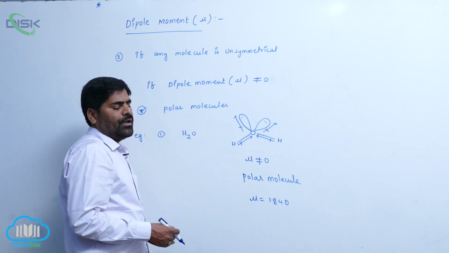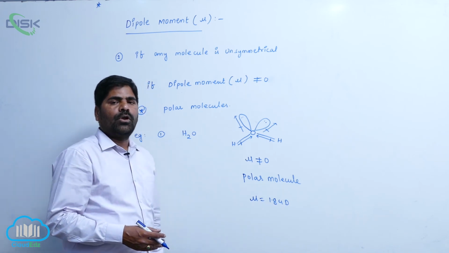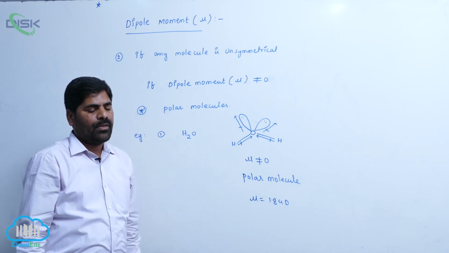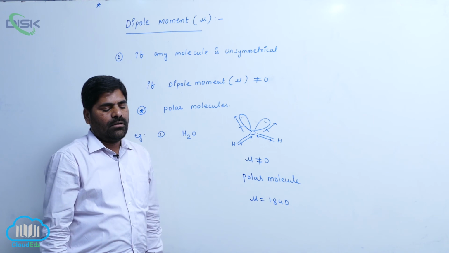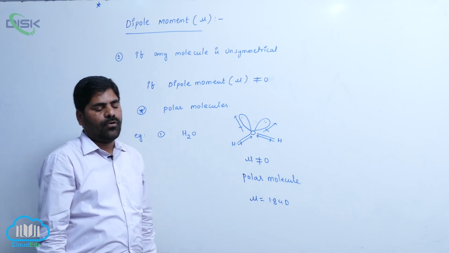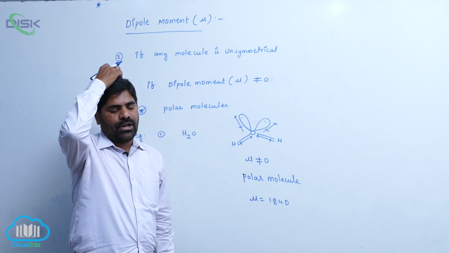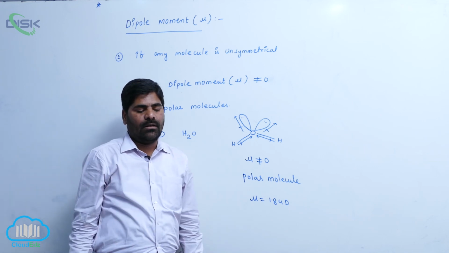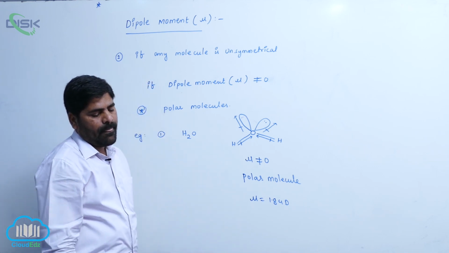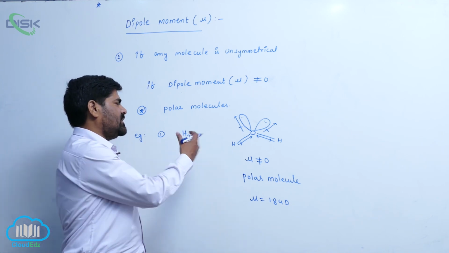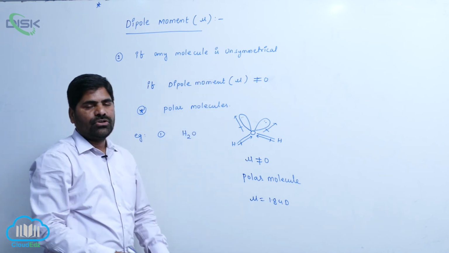So if mu equals 0, the molecule is symmetrical. If mu is not equal to 0, it is non-symmetrical. So in terms of geometry and shape, symmetrical means mu equals 0.